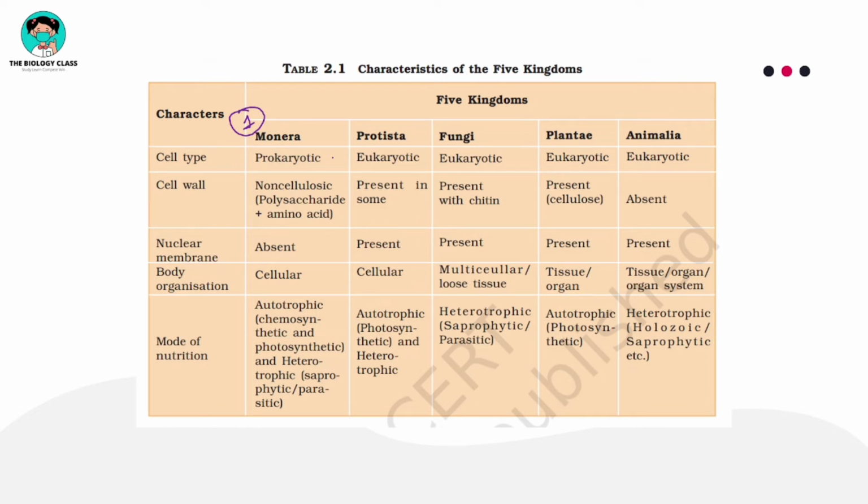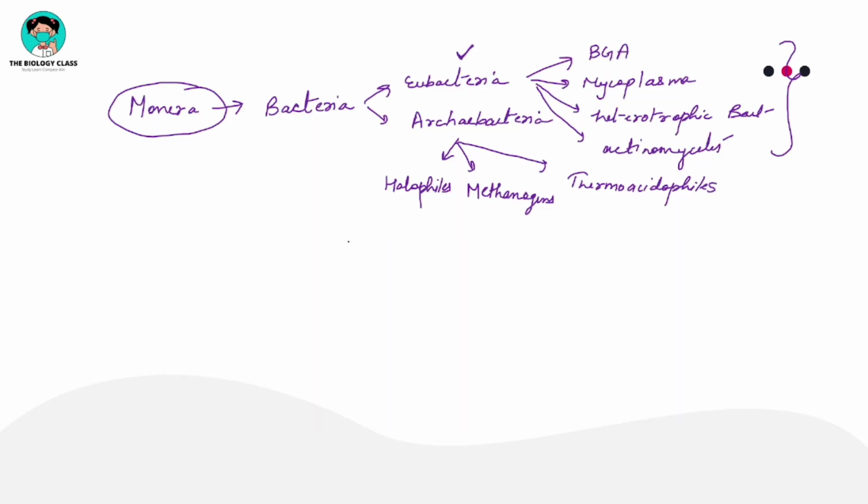In kingdom Monera, the cell type will be prokaryotic. Only one kingdom is prokaryotic, with a primitive type of nucleus in all the members. The other four kingdoms are all eukaryotic. If this is a prokaryotic cell, I have a cell, and in this cell there is genetic material, which is mainly a double stranded circular DNA.